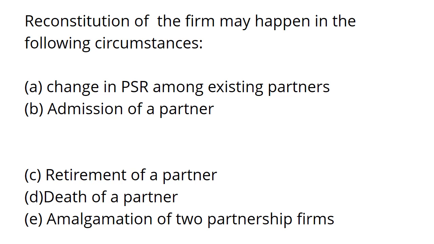B, at the time of admission of a partner, there will be reconstitution of the partnership firm. C, retirement of a partner, there also reconstitution of the firm will take place. D, death of a partner. E, amalgamation of the 2 partnership firms. It means 2 partnership firms have come all together and now they will do business.